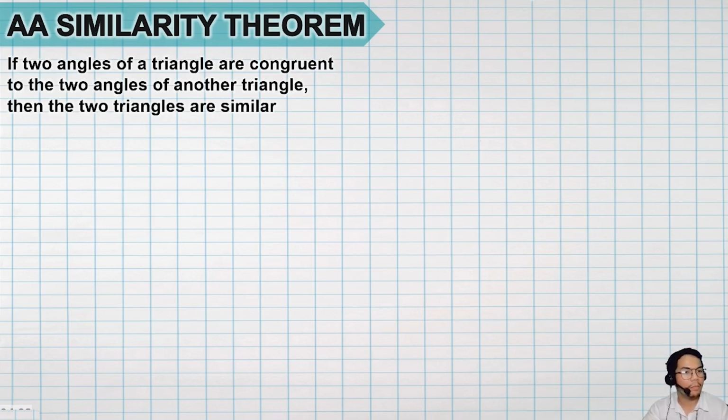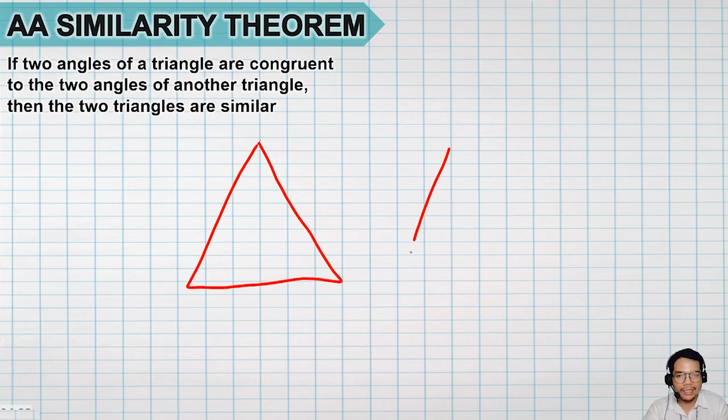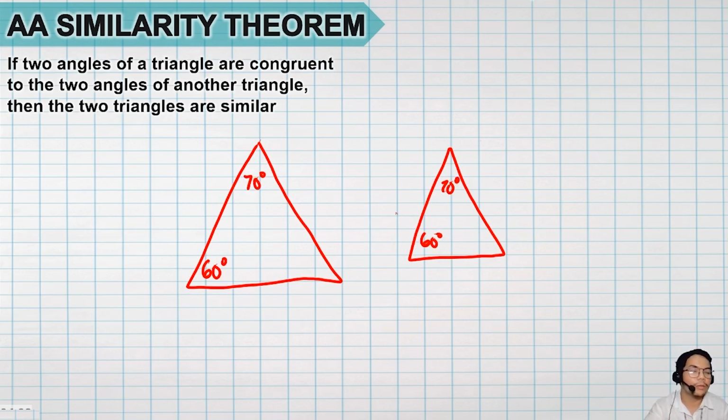Pero ang tanong dyan, bakit? Let's have these two triangles rather. Yan, this triangle and this given triangle. Yeah, they do look the same. So they are like similar triangles. But let's give the values for the angle. So for example, this is 60 degrees. Both of them are 60 degrees and ito congruent din, 70 degrees. Ayan yung ibig sabihin ng two corresponding angles are congruent. Pero bakit natin pwedeng sabihin na similar na tong dalawa gamit lang yan?